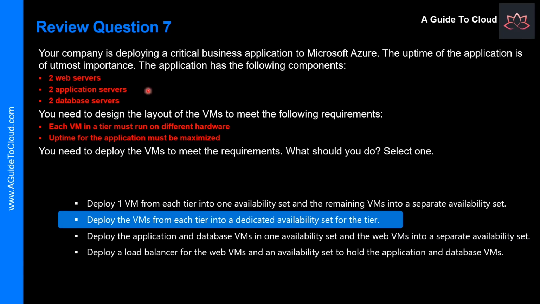In this scenario, each tier should have a dedicated availability set, which is a web availability set, an app availability set, and a database availability set.